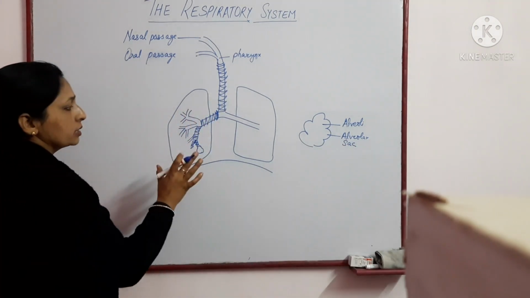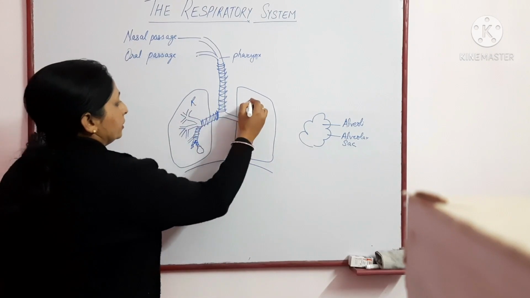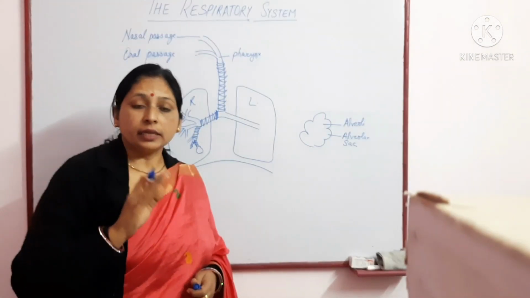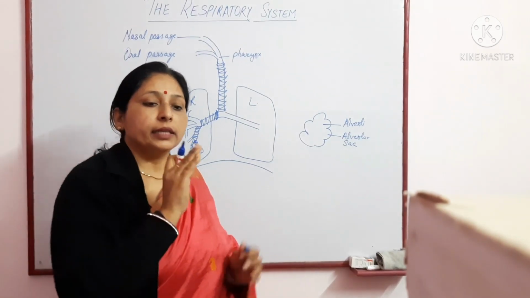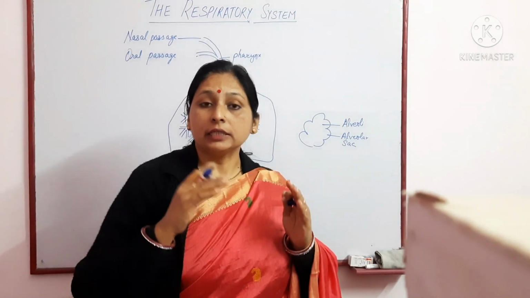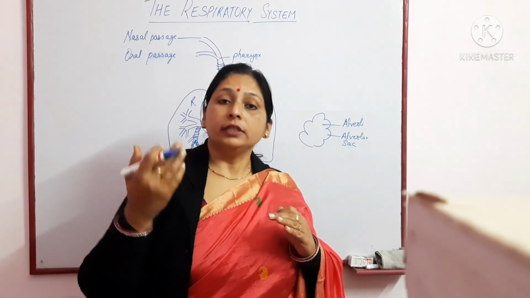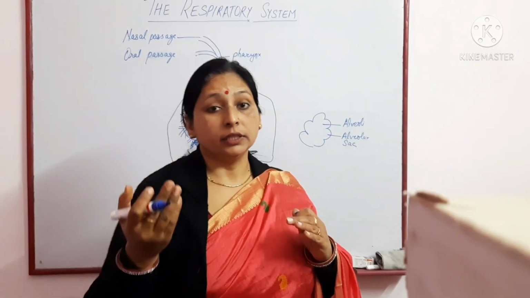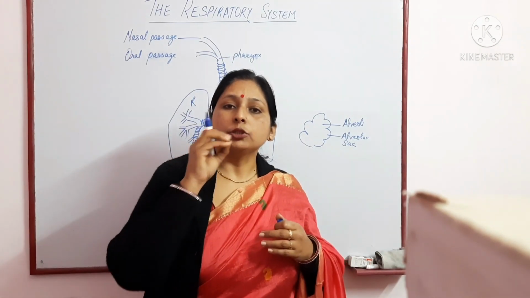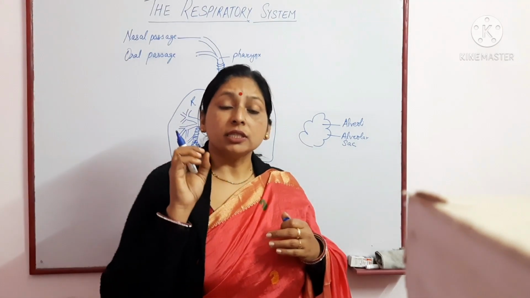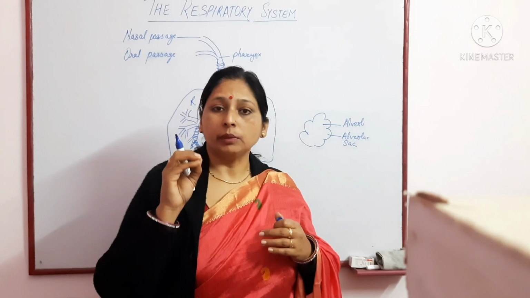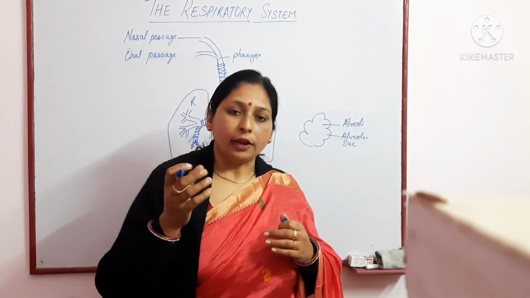In each lung, the right and the left lung, the divisions are the same. The trachea gets divided into two segments, the bronchi. The bronchi further get divided into bronchioles, and these bronchioles end up in minute balloon-like structures, very thin membranous structures. These thin membranous structures are termed as alveoli.